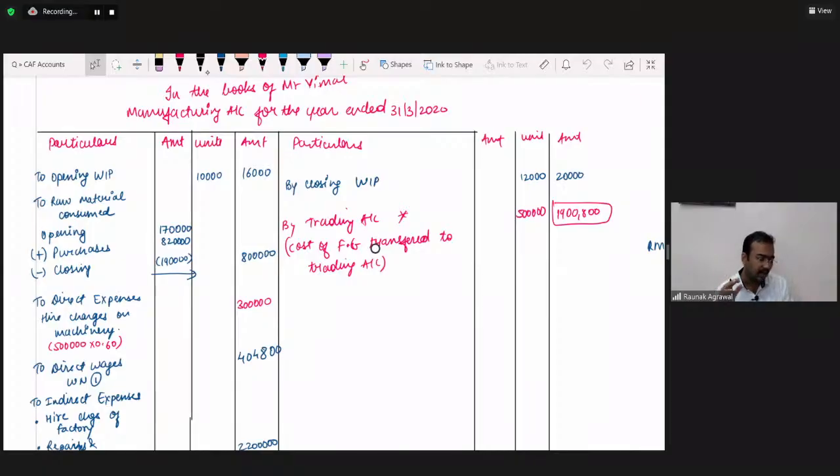It is not the indirect income. Suppose we are producing goods, and in the process of production we are getting some byproducts, and now we are selling these byproducts. By selling these byproducts, we are getting some funds, so these funds are reducing our expenses. Whatever expenses and costs we had incurred in manufacturing, by selling these byproducts our cost is getting reduced. Indirectly, this is reducing the burden. That's why it is credited.